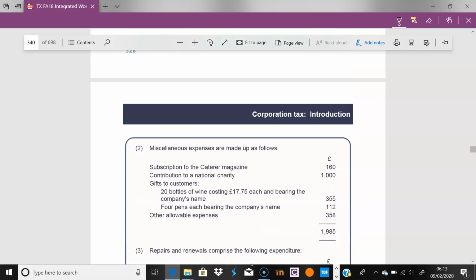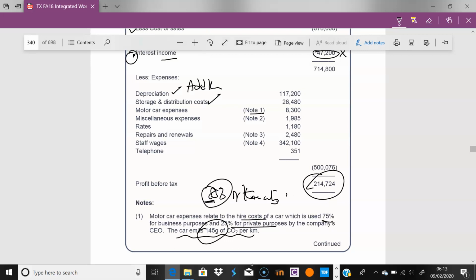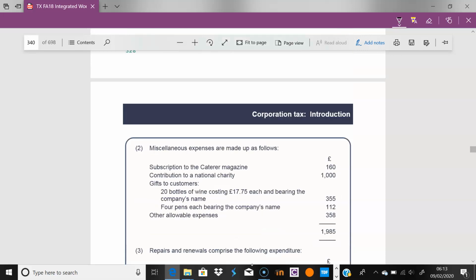Let's look at the next one. Note 2, miscellaneous expenses. So what do we have here? Subscription, perfectly allowable, it's trade related. Contribution to a national charity: this is a QCD, so this has to be added back, and then it can sit as a qualifying charitable donation, but it is not a natural trading expense. Gifts of food are never allowed. So bottles of wine, it doesn't matter if they bear the company's name, no. Company pens, fine, these are allowable. So we need to add the food back.